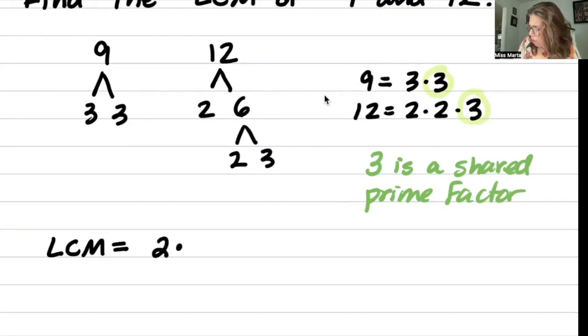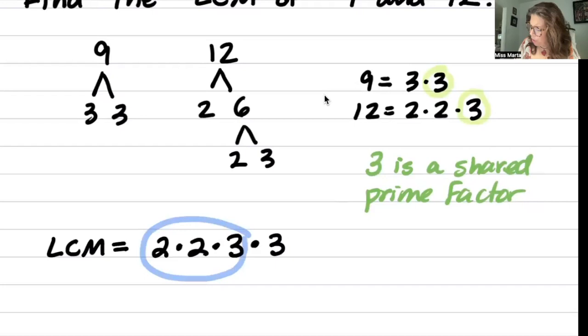2 times 2 times 3 times 3. Now, 2 times 2 times 3, that is 12. And 3 times 3, that is 9.